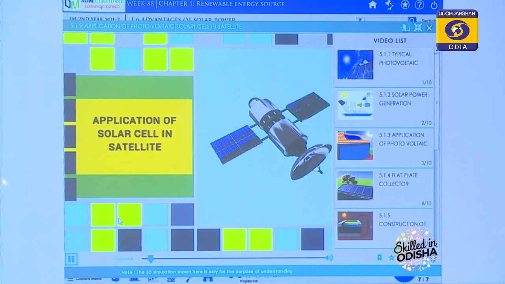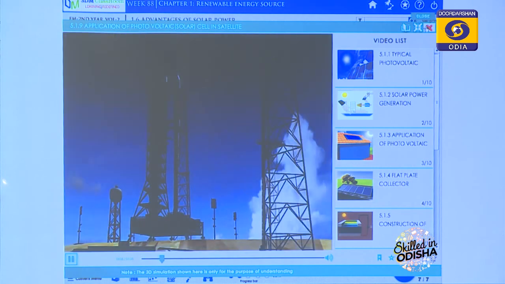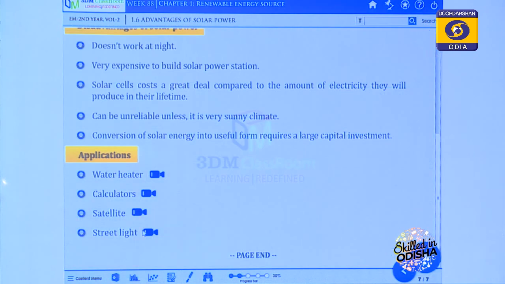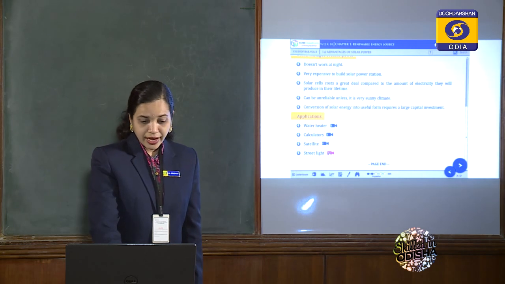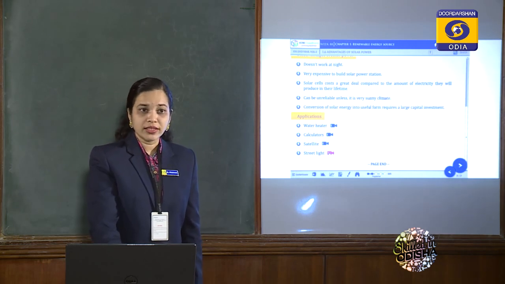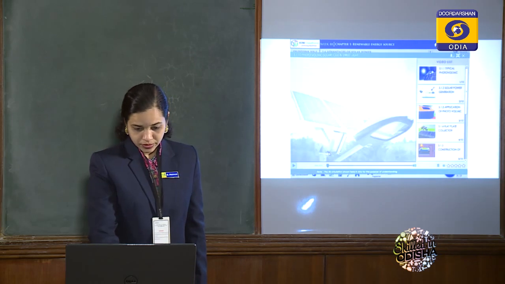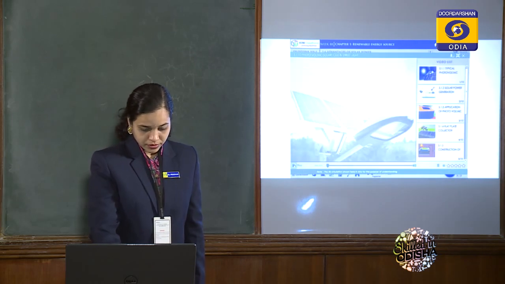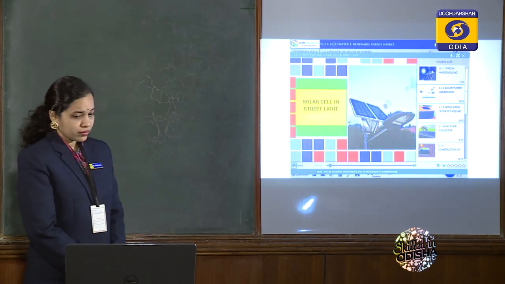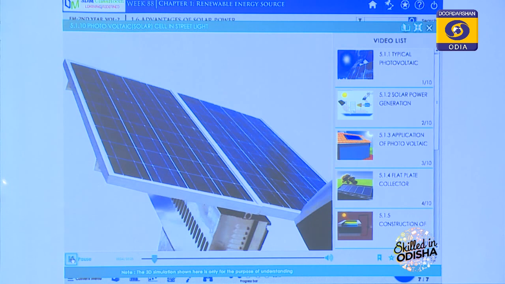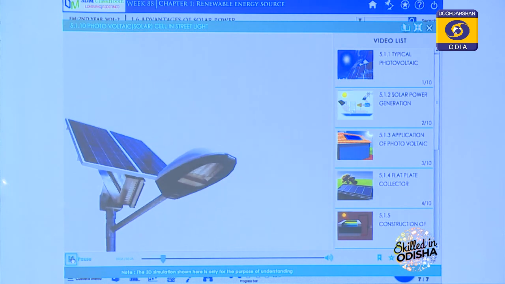Application of photovoltaic, that is solar cell, in a satellite. Now we will see a street light, and how a photovoltaic cell works in a street light. Solar cell in street light. An application of a solar cell in a street light is shown in this video.